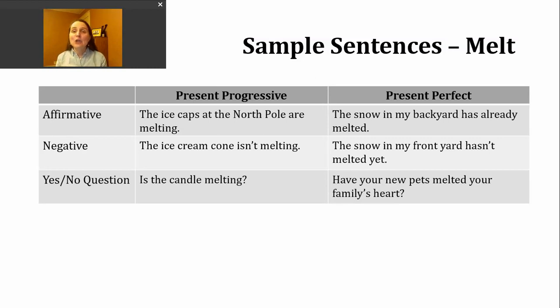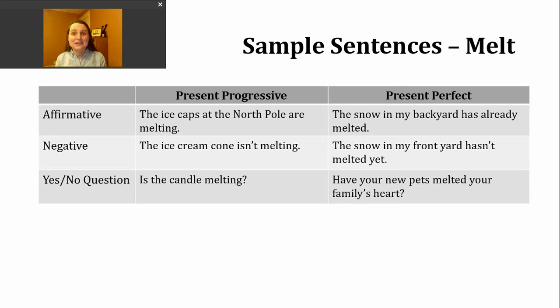Now let's take a look at the present perfect. We use this verb tense to describe an action that happened in the past at some unknown time, or an action that started in the past and continues into the present. To make the present perfect, we're going to use a present form of have, so that will be have or has, depending on what our subject is, and then the participle form of the verb.